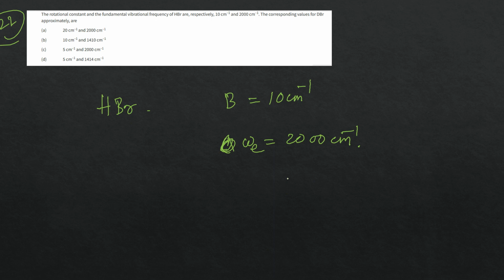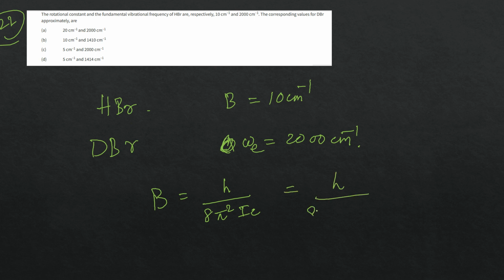The corresponding values for DBr are approximately what? We know B is equal to h by 8 pi square I c, that means h by 8 pi mu r square c. So B is inversely proportional to mu.